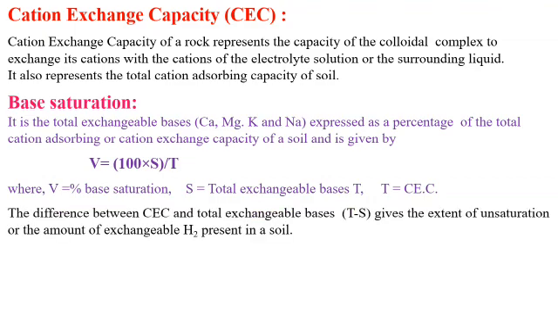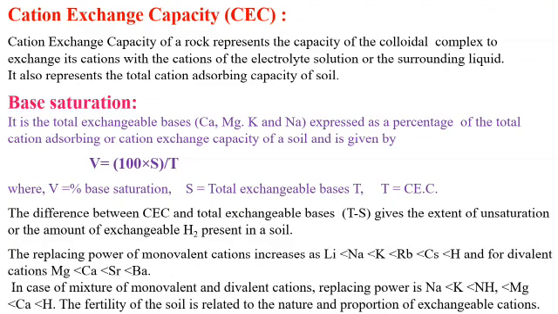The difference between CEC and total exchangeable bases, that is T minus S, where CEC is cation exchange capacity and S is total exchangeable bases, gives the extent of unsaturation, the amount of exchangeable H present in the soil.